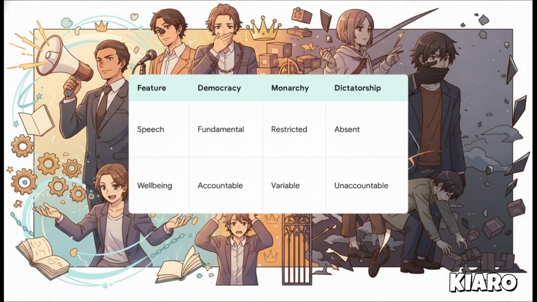In a democracy, it's a fundamental right. In a monarchy, it might exist, sure, but it can certainly be restricted. And in a dictatorship, it is highly restricted or just completely gone, exactly like we saw with Shane's story. The actual well-being, happiness, and prosperity of a citizen is intimately tied to whether their government is accountable to the people or if it's only accountable to itself.